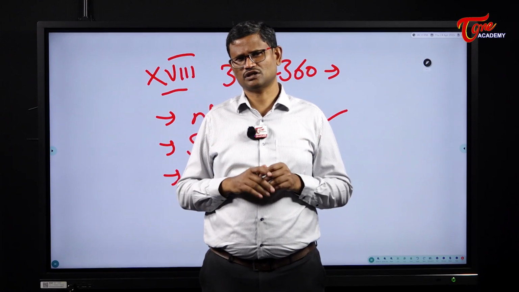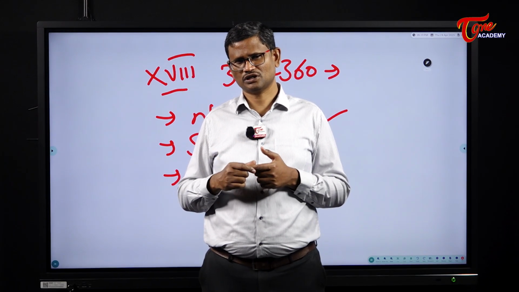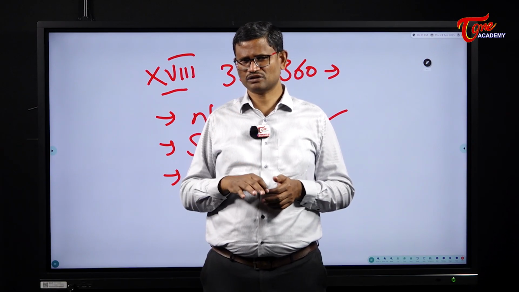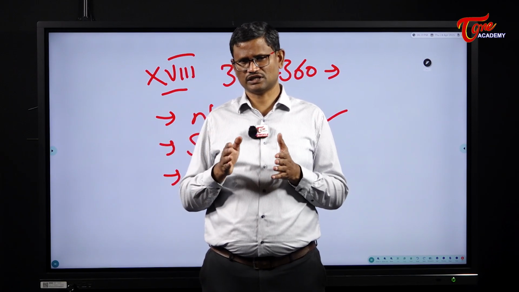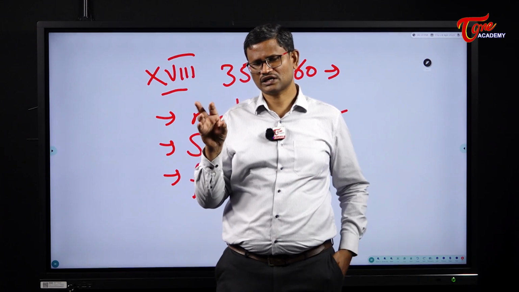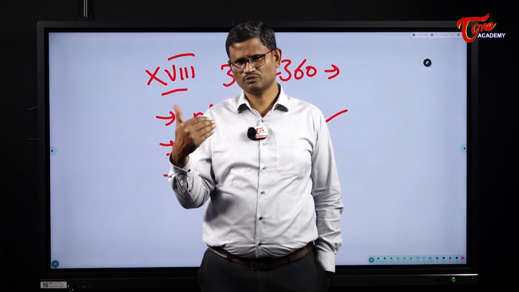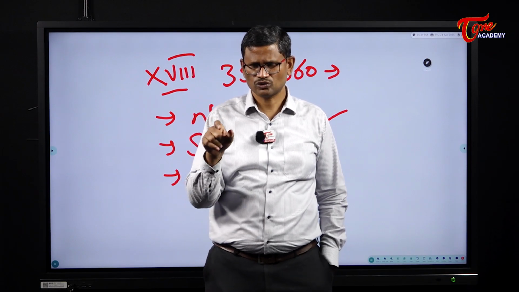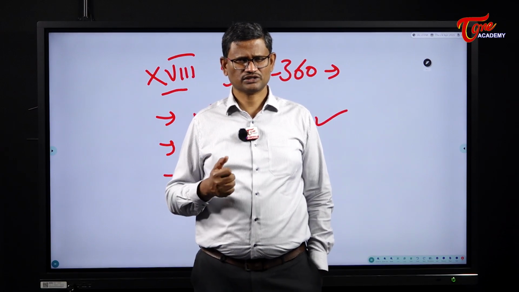Then who can withdraw national emergency? So the national emergency can be withdrawn by the President through a proclamation, or there is another way. If 1/10 of the members of the Lok Sabha give a motion to the Speaker if it is in session, or to the President if it is not in session, then the Speaker or the President will convene a special session of the Lok Sabha. If Lok Sabha passes a resolution by simple majority to discontinue the national emergency, then the President is bound to discontinue the national emergency. So far in the country, national emergency was declared 3 times.